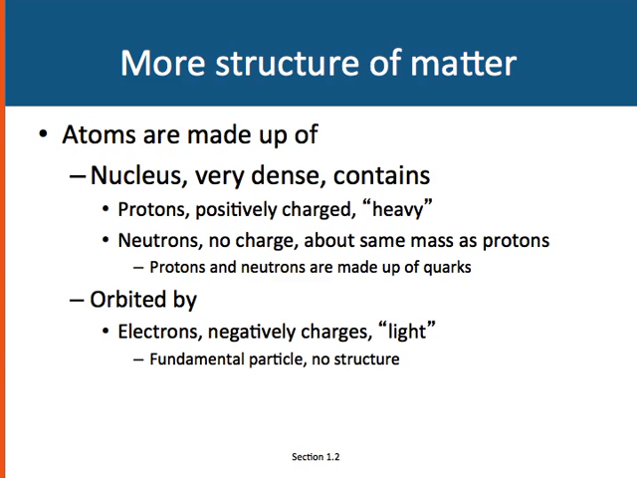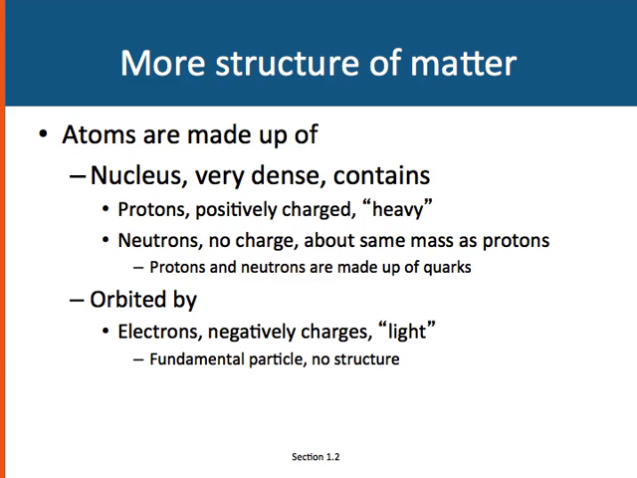Well, as we started probing this in 1911, we discovered the nucleus. So it was now the smallest thing. And so the nucleus of the atom was very dense. It contained protons, which were heavy particles that were positively charged. It also had something we called neutrons that did not have a charge, but had about the same mass as a proton. And then it also had electrons that orbited around the nucleus. They were negatively charged, they were light, they're a fundamental particle, have no structure.